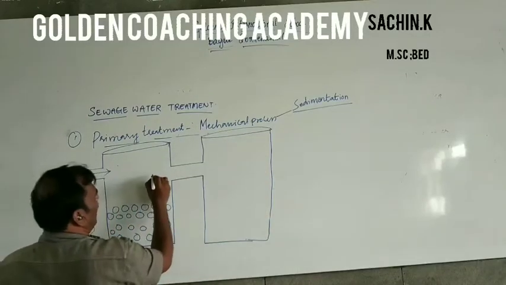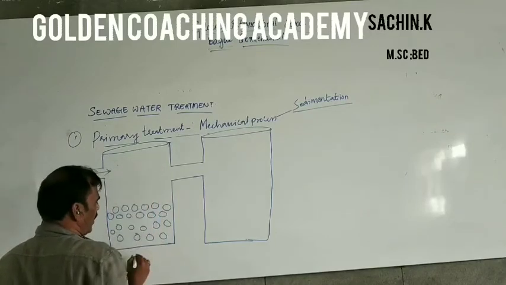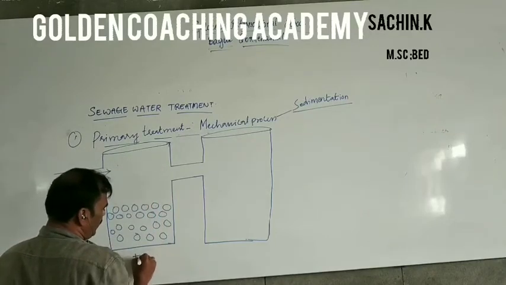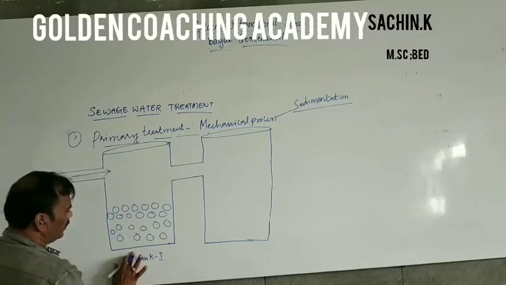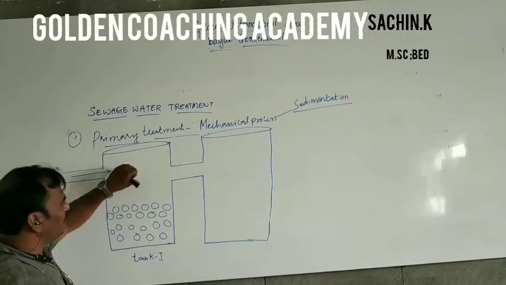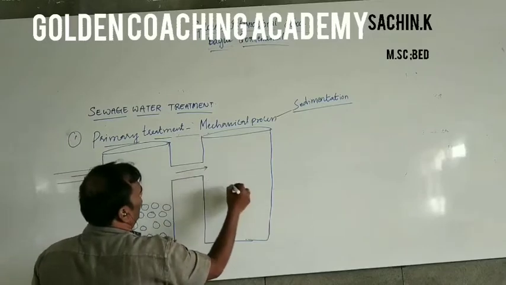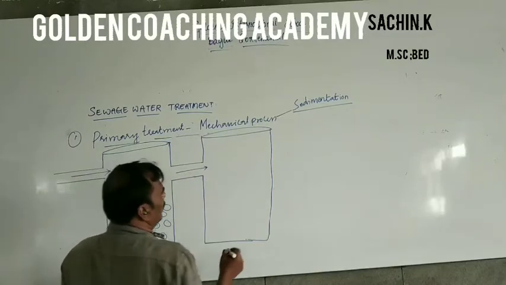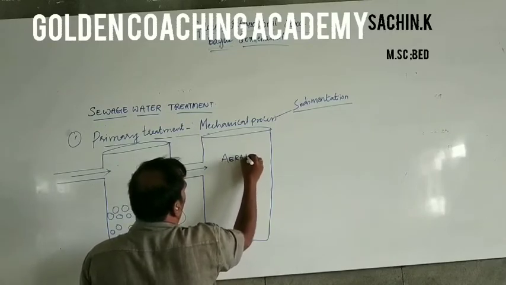The water floating on the surface of the first tank is sent to a large aerated tank.